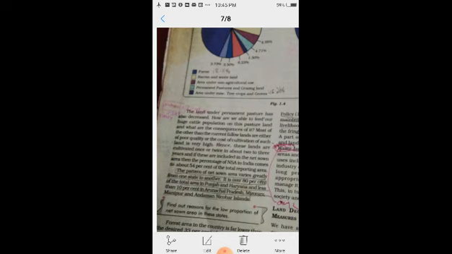Two diagrams are given here, for 1960-61 and 2002-03.